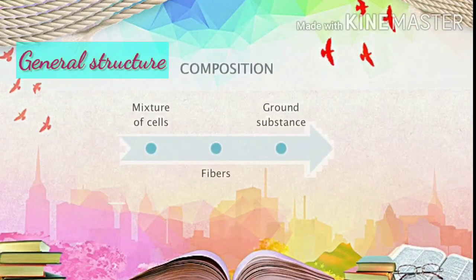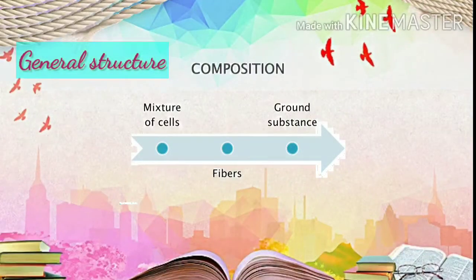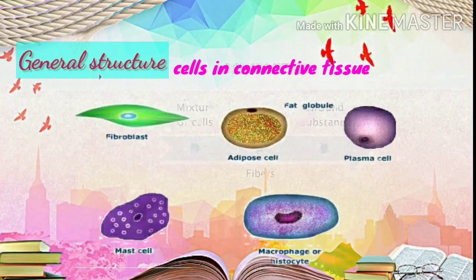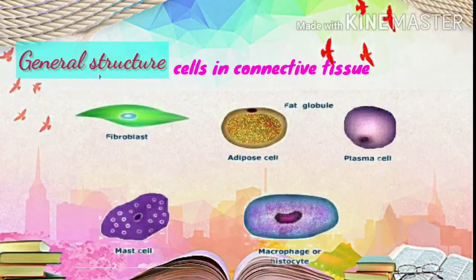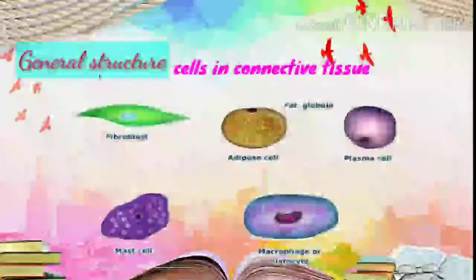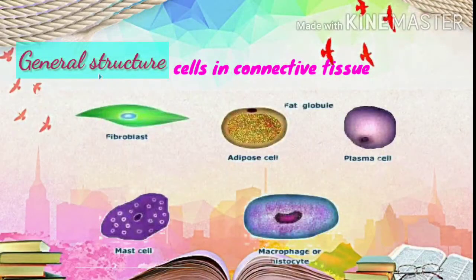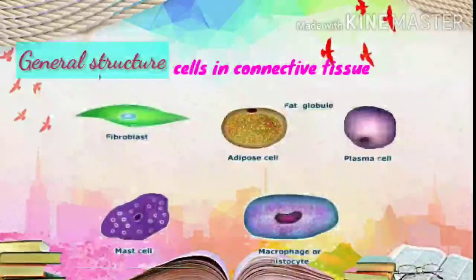Now let's learn about general structure of connective tissues. 3 components are present in all the connective tissues. These are intercellular medium or ground substance, connective tissue cells and fibers. Various types of cells are found in connective tissue, as you can see on your screen. These living cells are quite less in number and they generally lie far away from each other. The space between cells remains filled with a matrix, which is a non-living jelly-like substance.